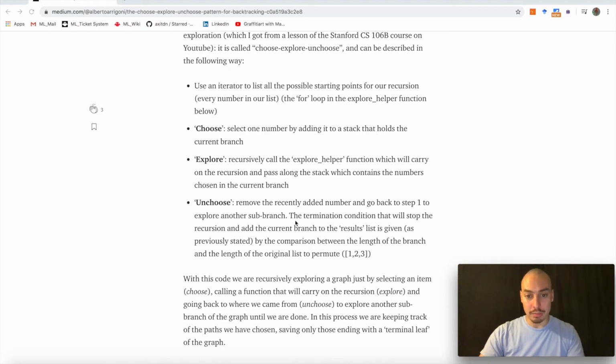Here we get another sentence on the termination condition. The termination condition that will stop the recursion and add the current branch to results list is given by the comparison between your expectation and what you put in as the amount of candidates. That's the logic that you put in your backtracking algorithm, that in our wide range of problems can be anything from permutations to finding combinations that lead to a sum to finding palindromic substrings.